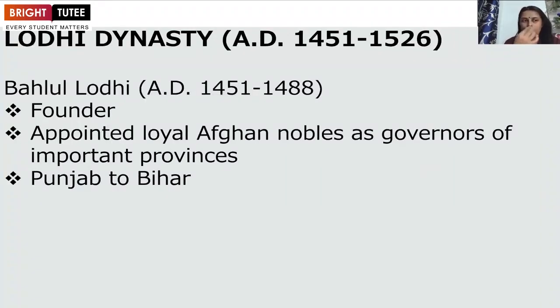Till now we have understood the Slave Dynasty, Khalji Dynasty, Tughlaq Dynasty, and then the Sayyids. These all were Turks. Now, the Lodhis were basically Afghans. They came from Afghanistan. They were not Turks. Among these 5, only the Lodhis were Afghans. The rest of the 4 were Turks.